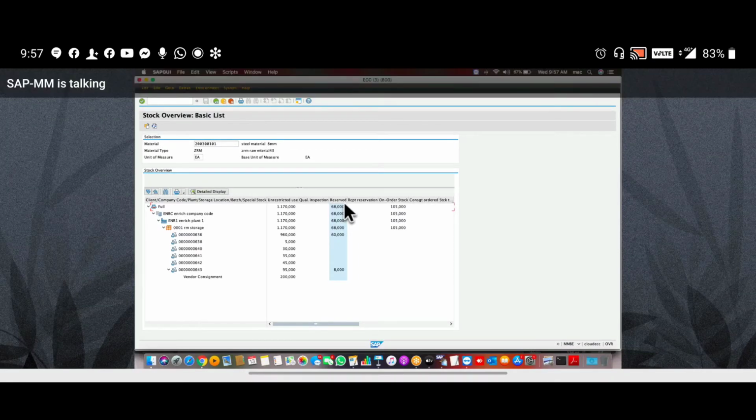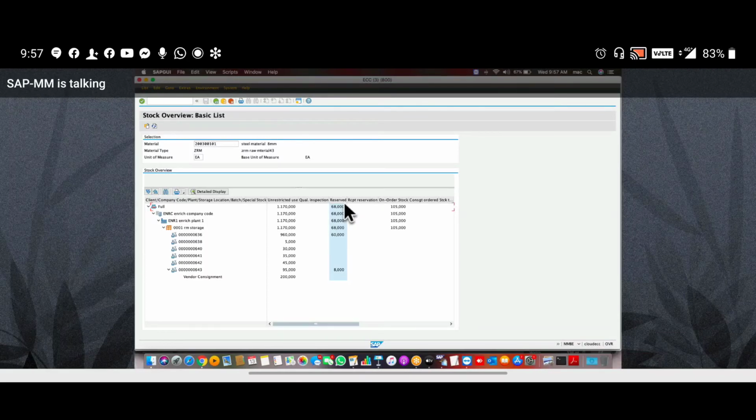First one: delete at header level. And second one: delete at item level. Delete at header level, delete at item level.